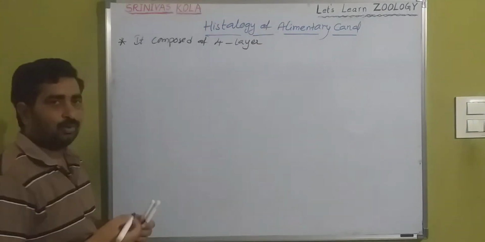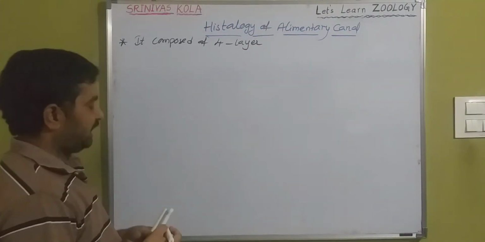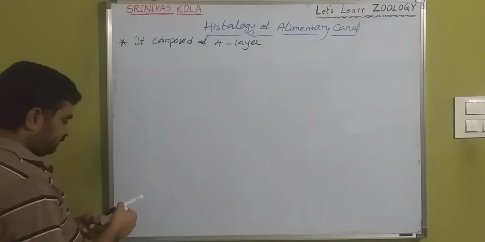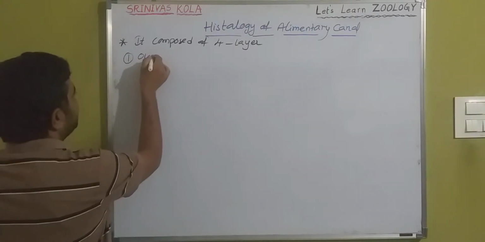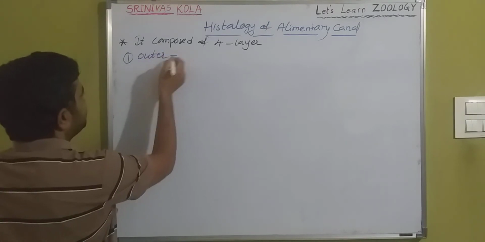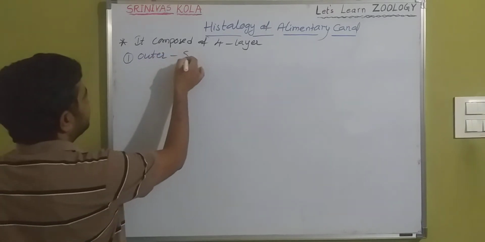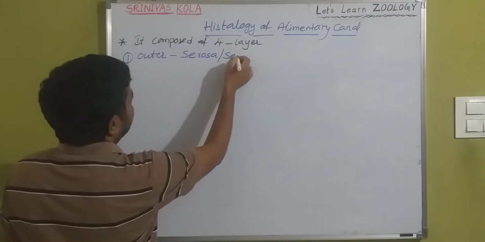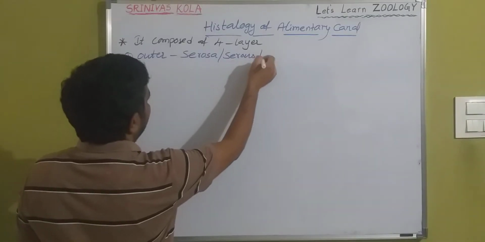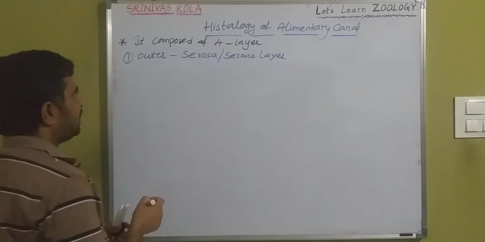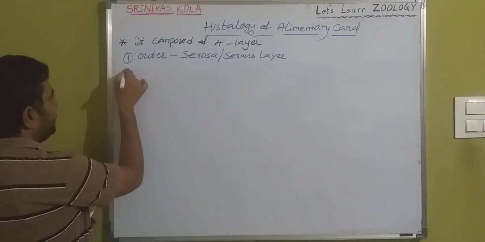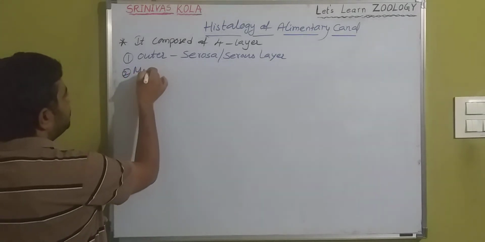4 layers, or we also call them 4 coats. Okay? We refer to them as 4 layers. So here the first one is the outermost layer, that is serosa or serous layer. And the second one is the muscular layer.